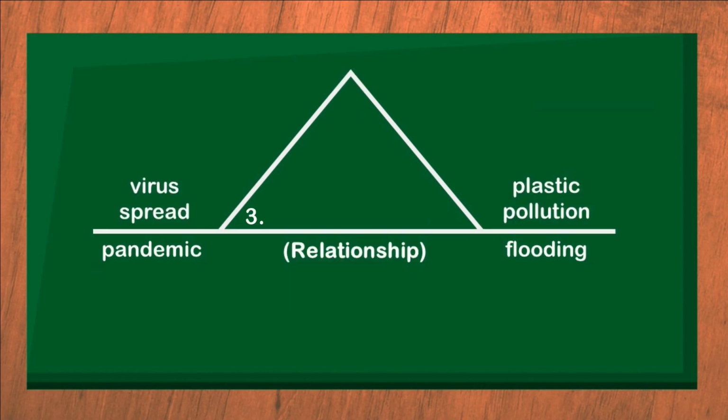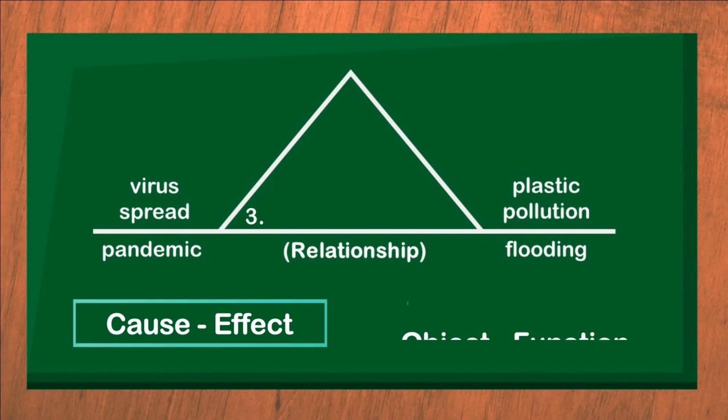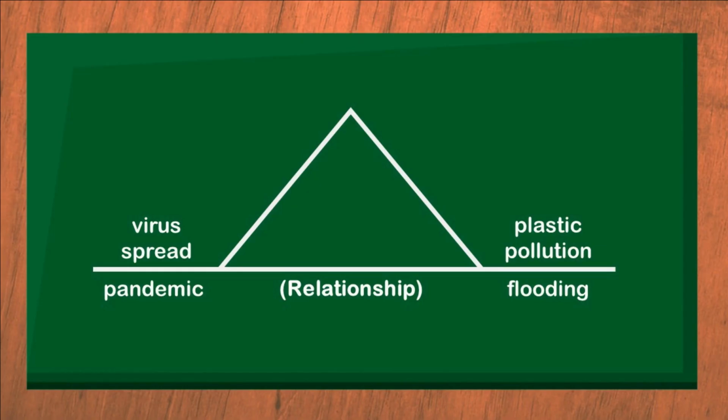3. Virus spread is to pandemic as plastic pollution is to flooding. What is the relationship between the paired words? Cause is to effect or object is to function? The answer is cause is to effect. The pandemic is caused by the spread of the virus, while flooding is caused by plastic pollution. So, mind your trash. Excellent!